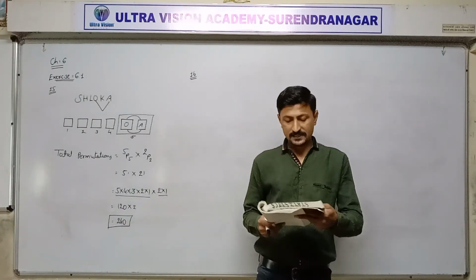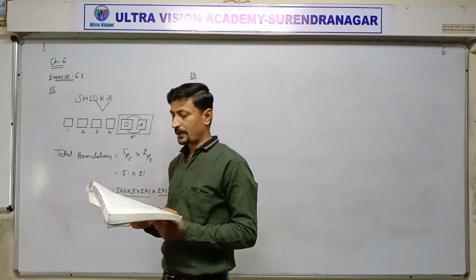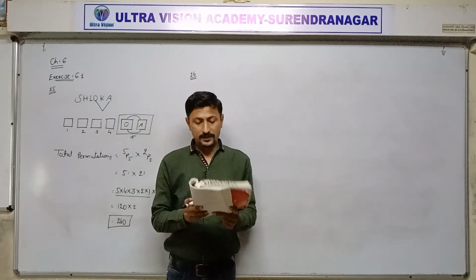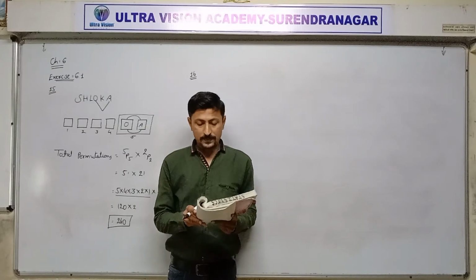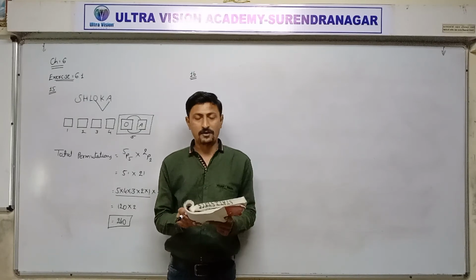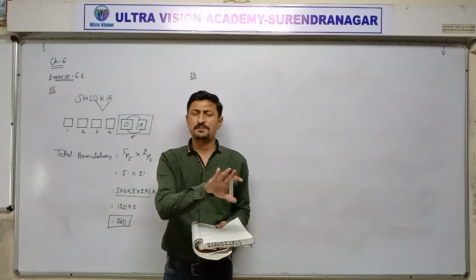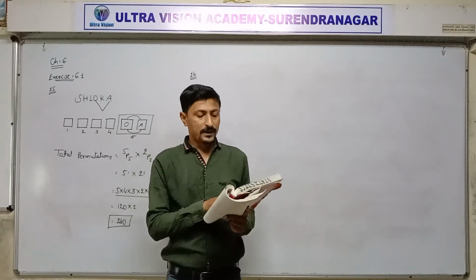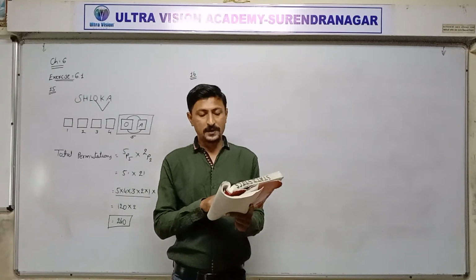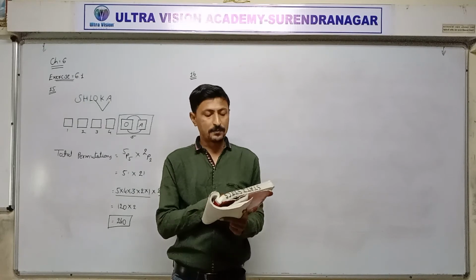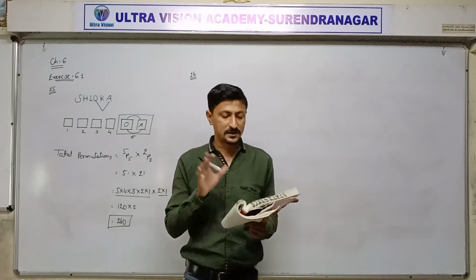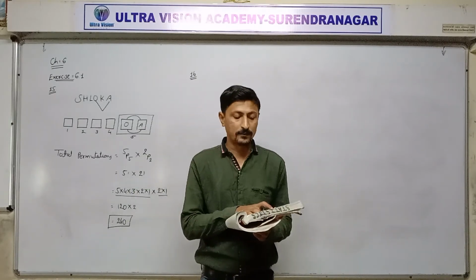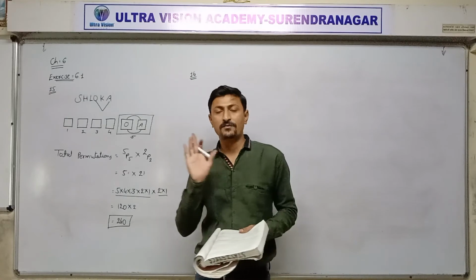And last question for the exercise 6.1, question number 16. 7 speakers A, B, C, D, E, F, G are invited to deliver a speaking program. Total 7 members invited. Speakers have to deliver speech one after the other, one by one. In how many ways can the speeches of 7 speakers be arranged if speaker B has to deliver his speech immediately after speaker A?